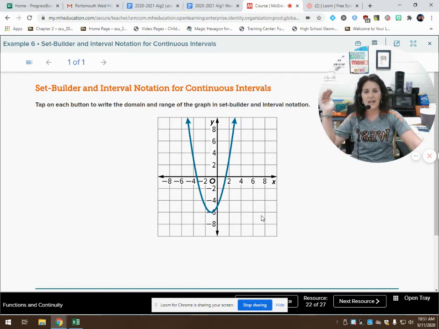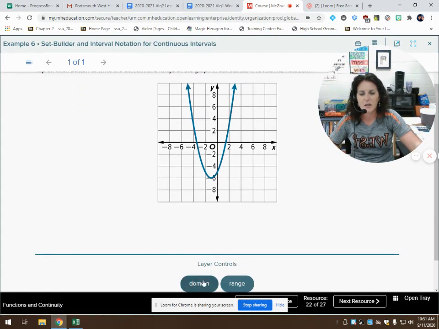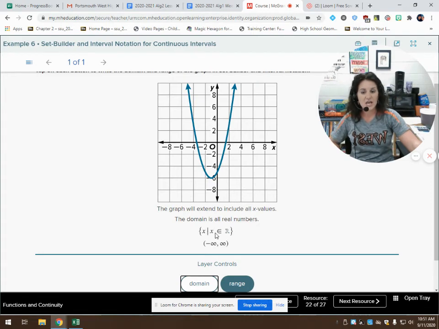So it's going from negative infinity all the way up to positive infinity and everything in between. So we can say x such that x is an element of the real numbers using my fancy pants set builder notation, or we can use what I like to call plain and simple interval notation. We're going from negative infinity all the way up to positive infinity.